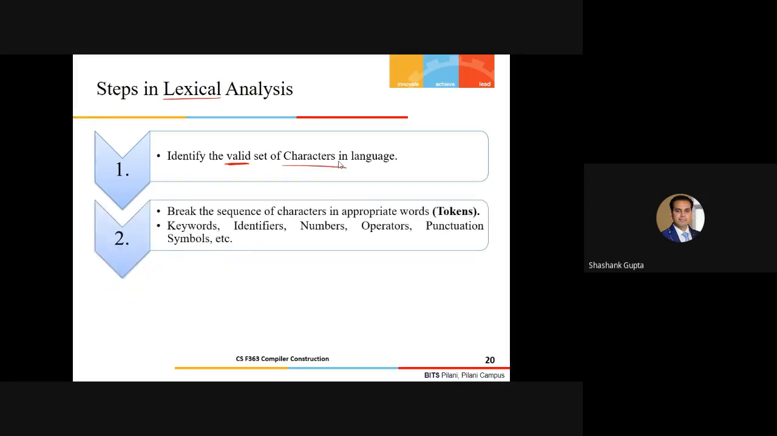Break the sequence of characters into appropriate words. And how we are going to do that is by identifying the appropriate word boundaries. And from here onwards, we don't call them words, we'll call them tokens. And what are the words in, let's say, a dictionary of C?